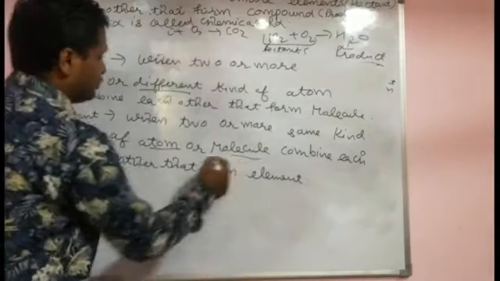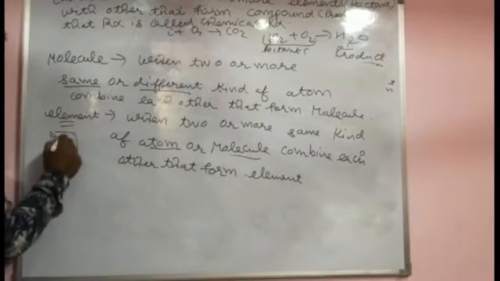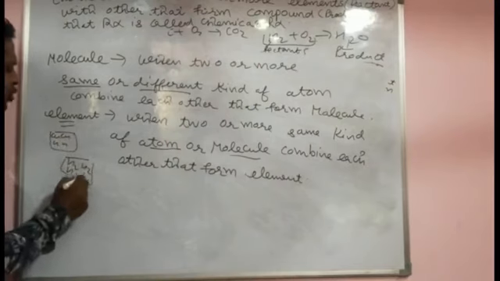Atom or molecule of the same kind, copper like this. If a molecule is H2O, the same homo molecules combining with each other, that is called an element.